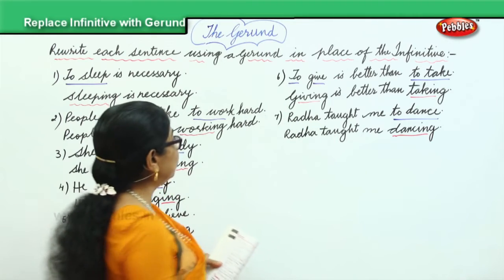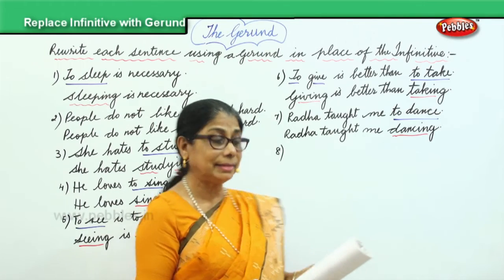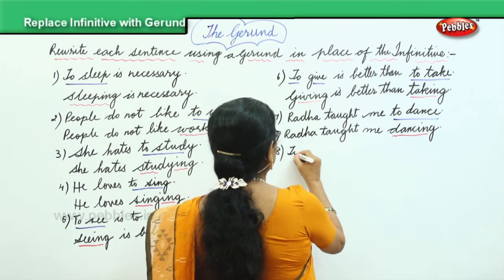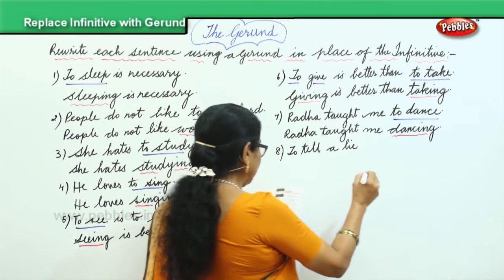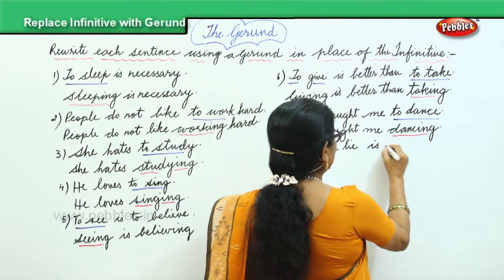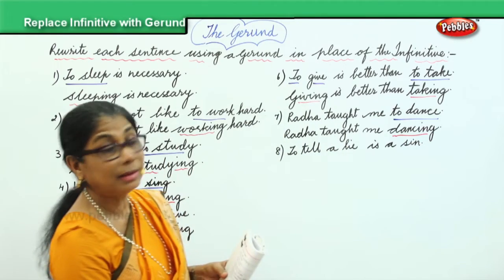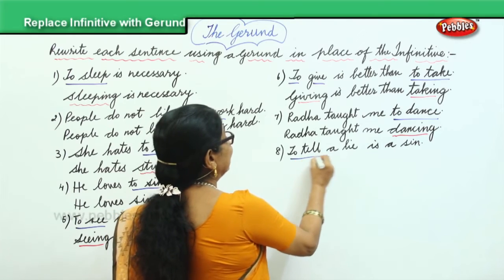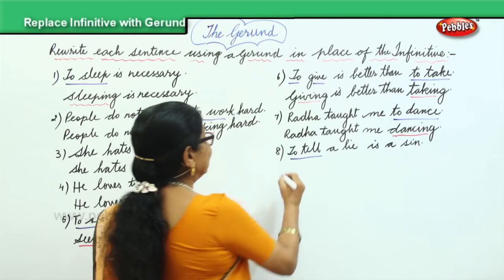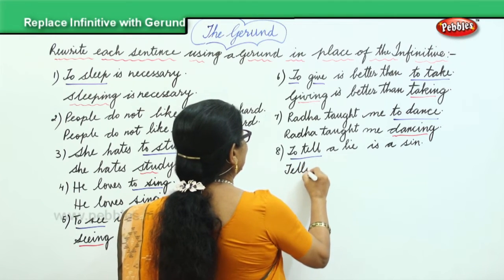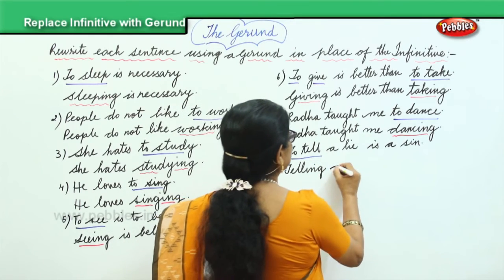Okay, another sentence for you. To tell a lie is a sin. To tell is the infinitive here, and we change it into a gerund.